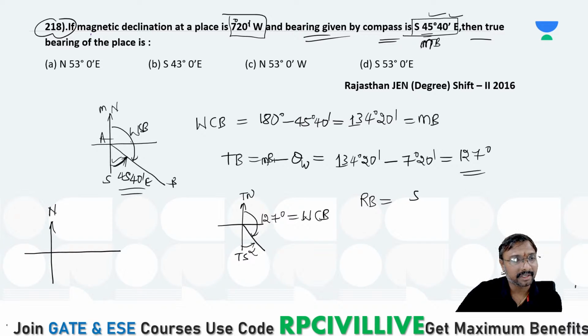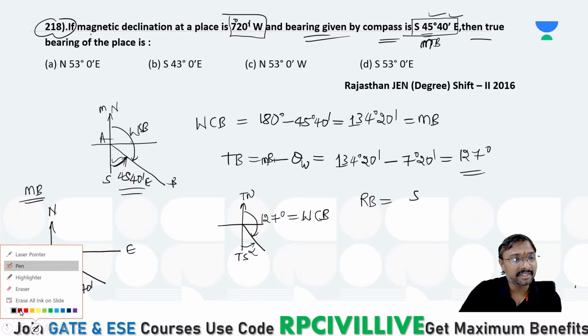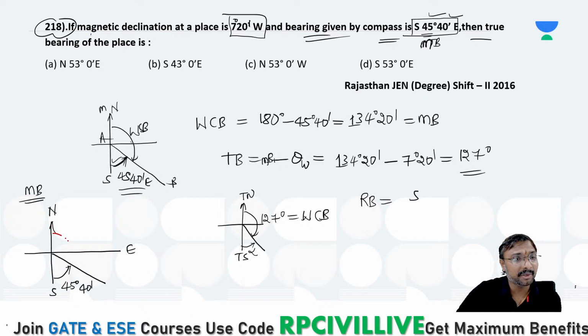This is your north, corresponding to this magnetic bearing. Lena, if you observe, corresponding to this magnetic bearing, what is given? South 45 degree east. Observe clearly here: this is your south, this is your east. It is in between south and east, and with respect to south we are having 45 degree 40 minutes.